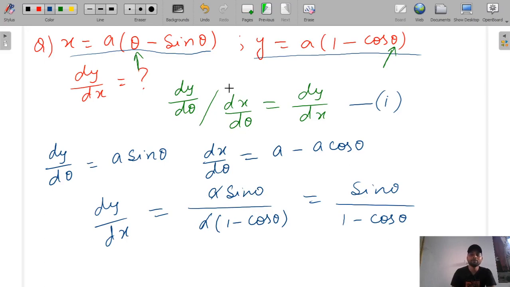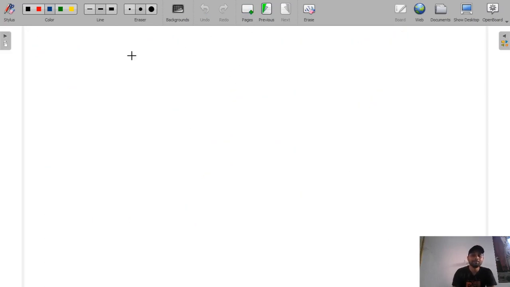So now we will study the mean value theorem. There are three theorems.